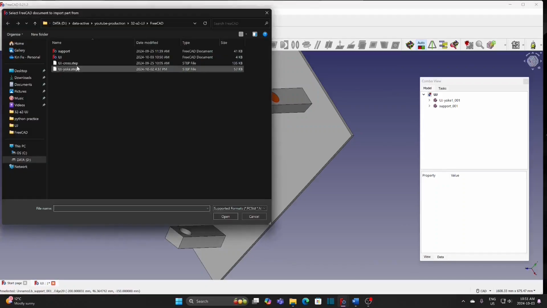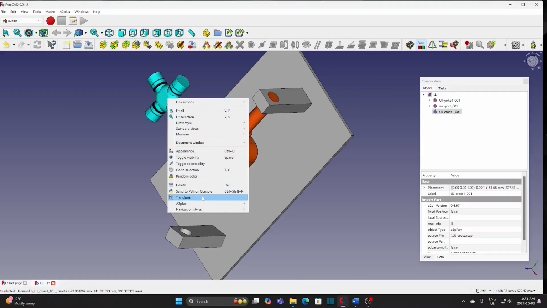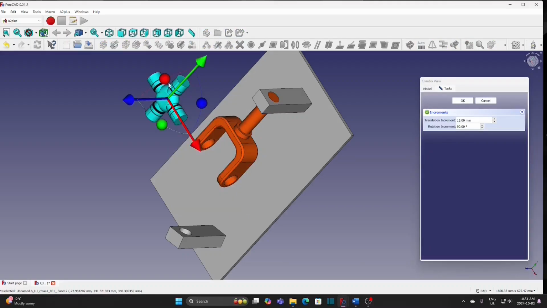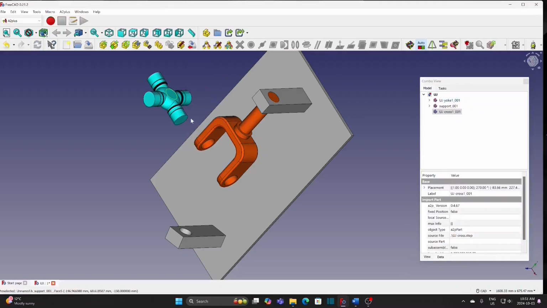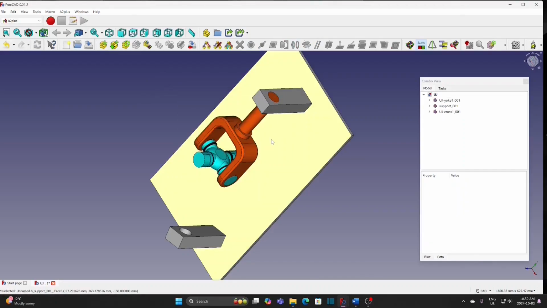Add the part coarse. Select the coarse, right-click the mouse and transform. Rotate it by 90 degrees. Select the circular edge of the coarse. Hold the Ctrl key and select the circular edge of the yoke. Also add the circular edge constraint.